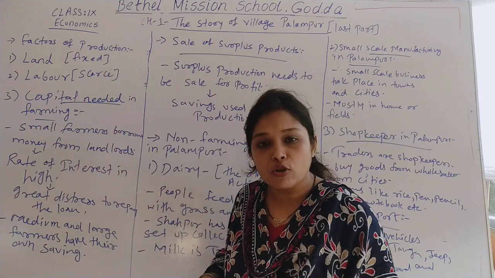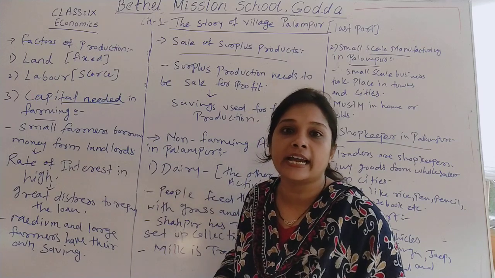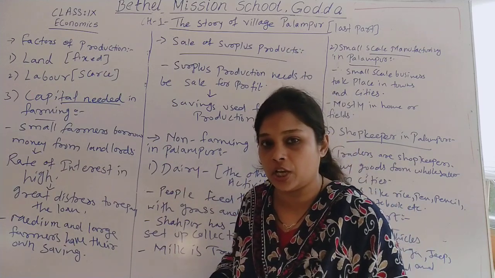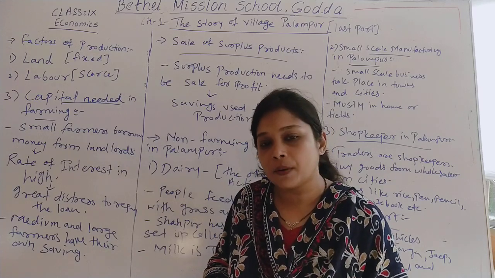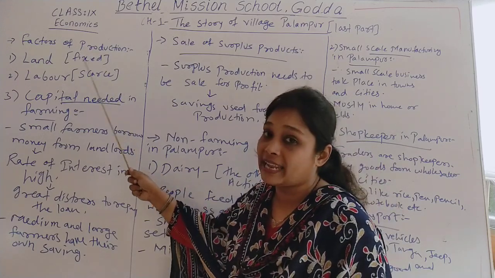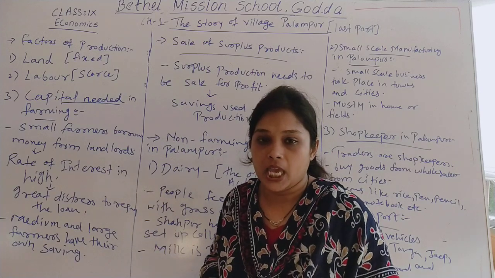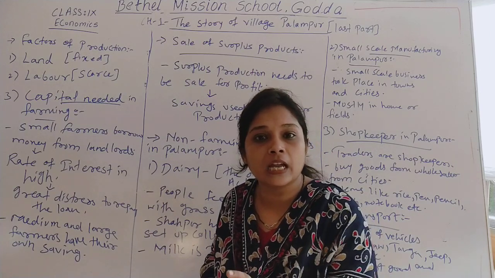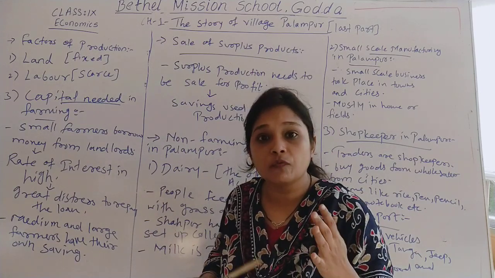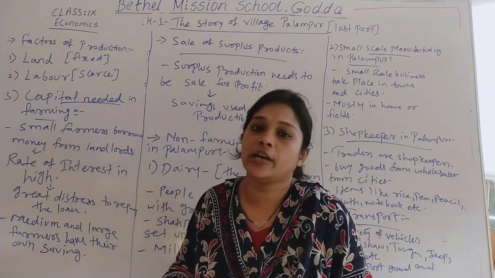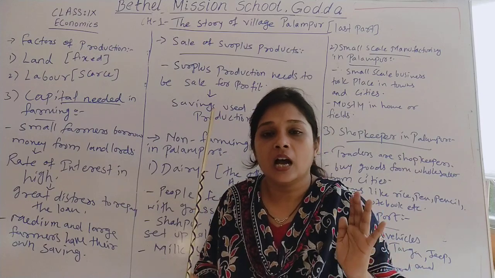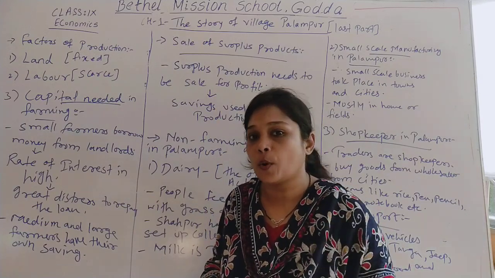Land as a factor of production is fixed and has multiple uses. We can have farming on land, we can make houses, we can make roads for transportation, we can also make industries on land. So land has multi-purpose use, but land is fixed or has inelastic supply. Inelastic supply means it is a natural resource which is fixed in nature. We cannot increase the land according to our will, or decrease it. It is the quantity which nature provided us.